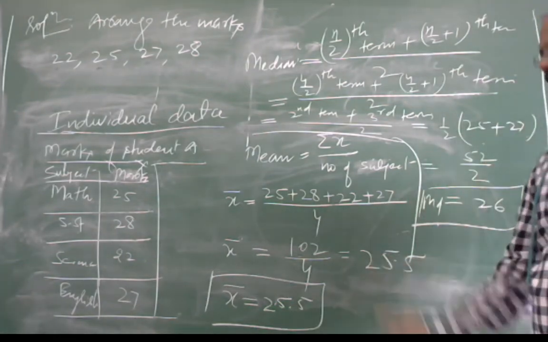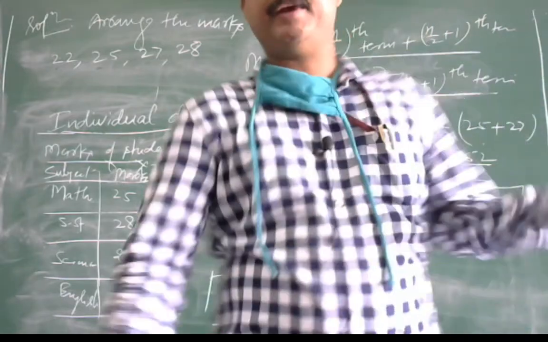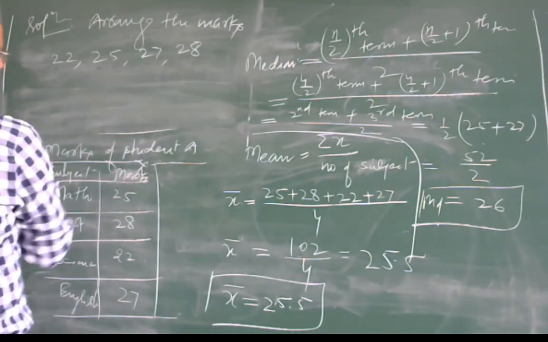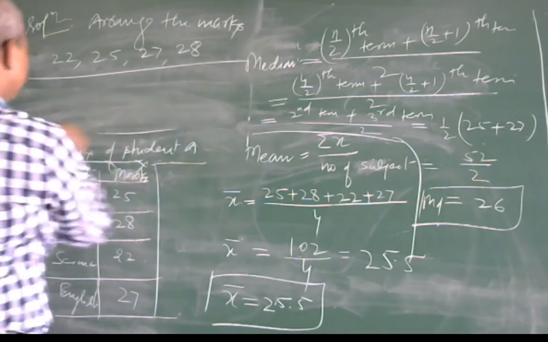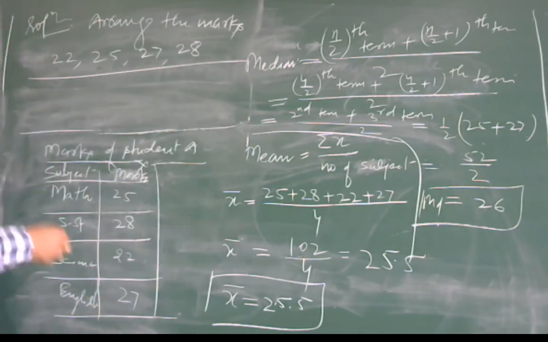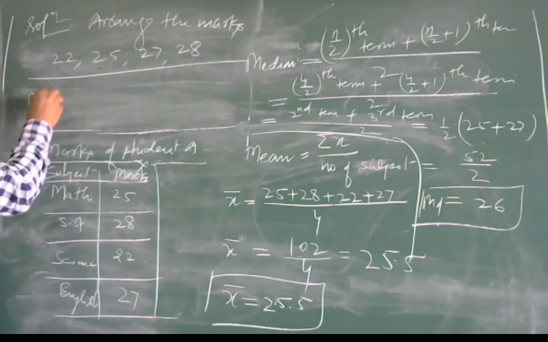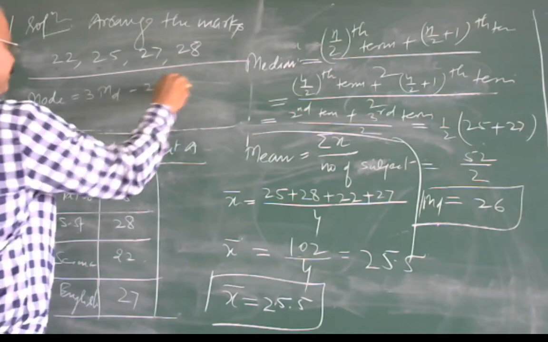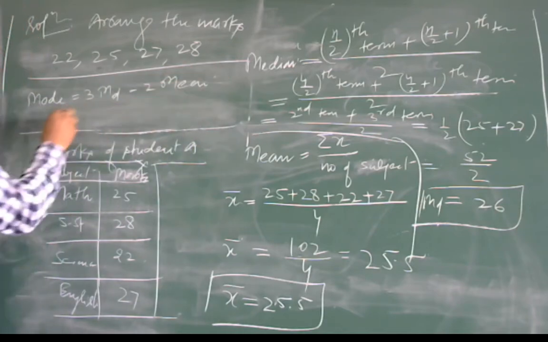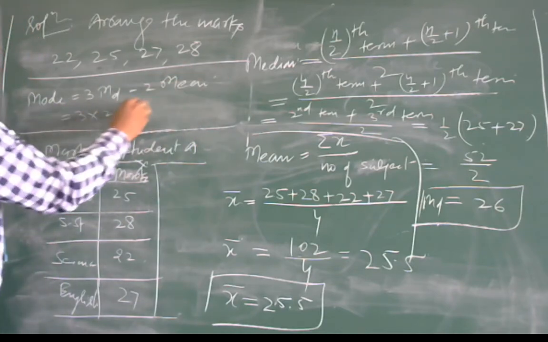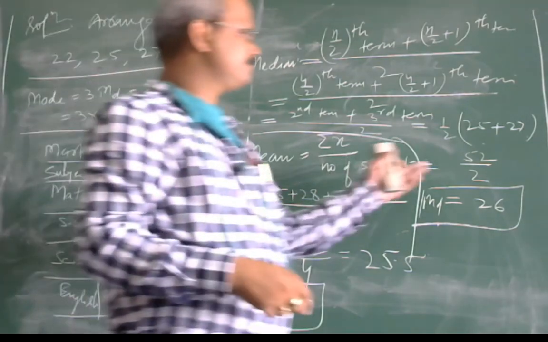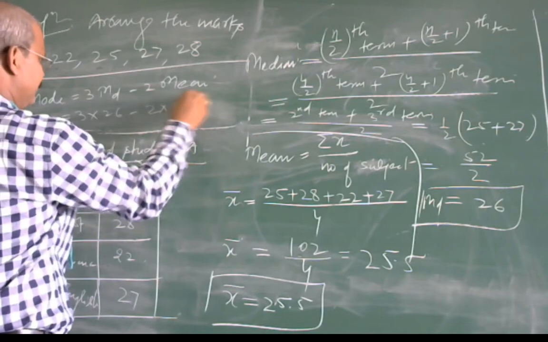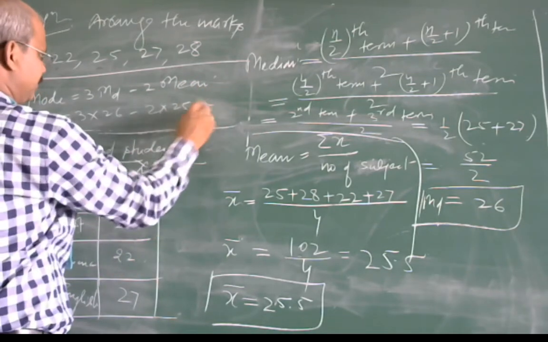If you want to find the mode also, it can be determined this way. After finding the mean and median, mode equals 3 into median minus 2 into mean. So now 3 into median 26, that is 78, minus 2 into mean 25.5, that is 51, sorry for that.